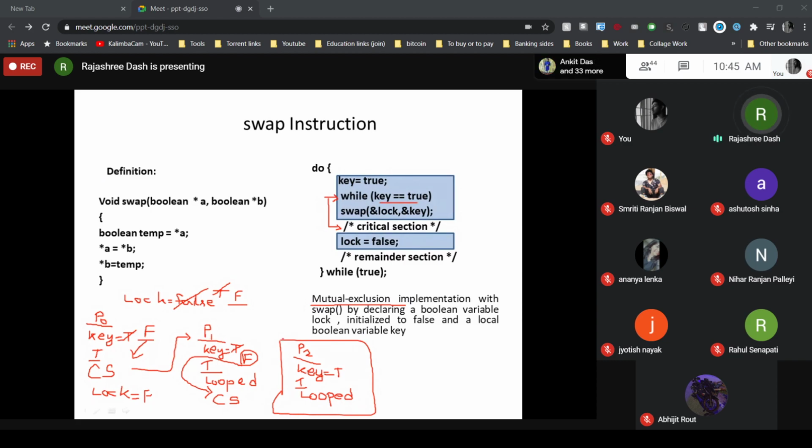Now, if we consider both P1 and P2 are there, in the code it is not clearly specified which one will enter. So this solution to the critical section problem using the swap instruction only clearly satisfies the mutual exclusion property. It is not satisfying the bounded waiting condition at all. The progress can be made, but in any order. It may be either P1 or P2. So there is no bounded waiting here.